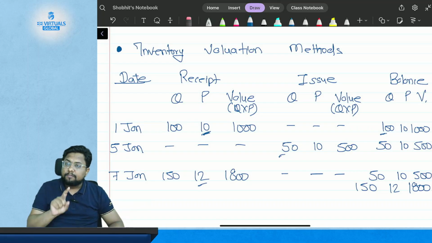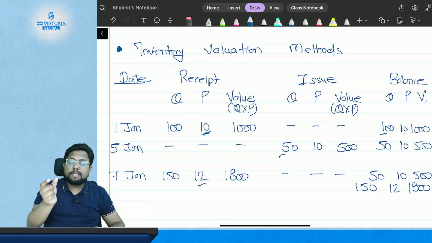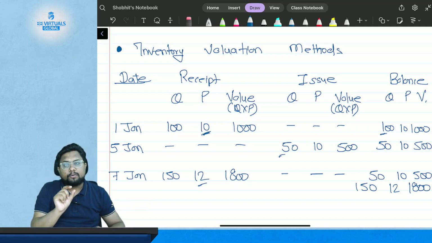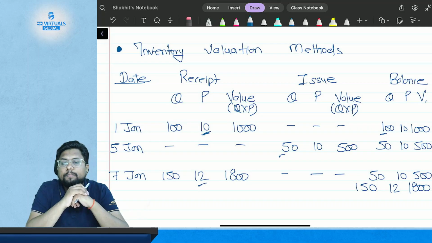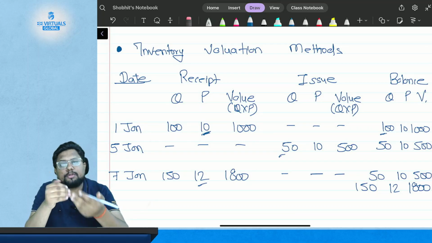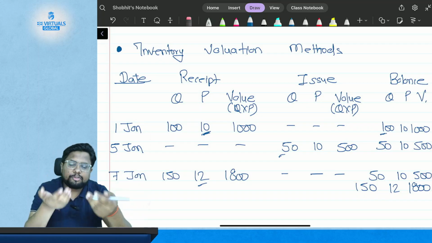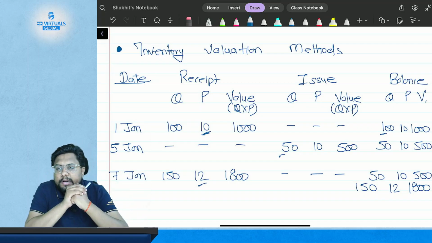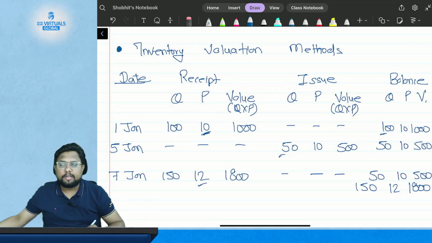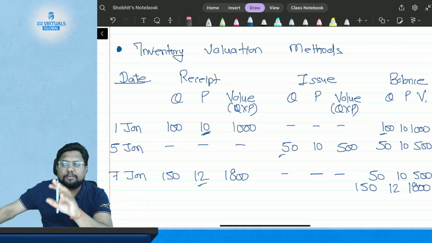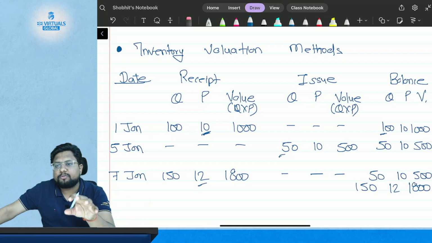One was purchased for $10 per kg, the second was purchased for $12 per kg, and there is no control over the increase in cost, because as time progresses the cost will increase or decrease as per market conditions. So on that 7th of January, you have two types of material: the first at $10 per kg, the second at $12 per kg.